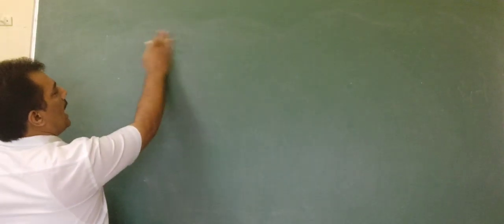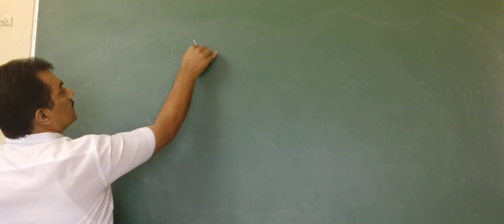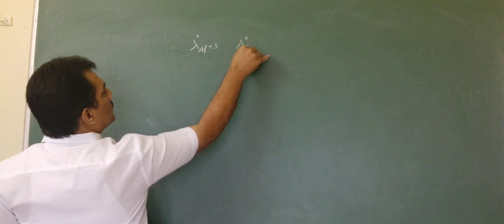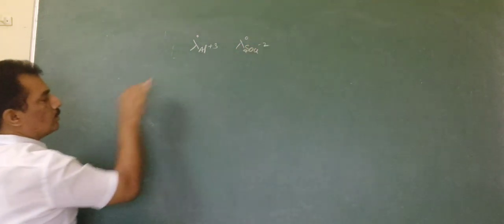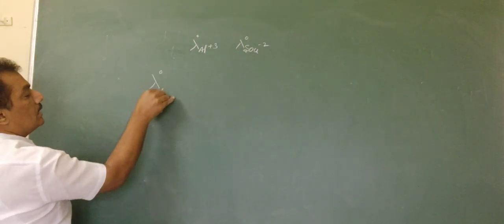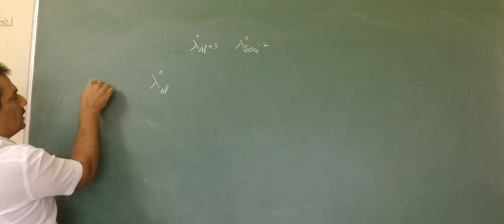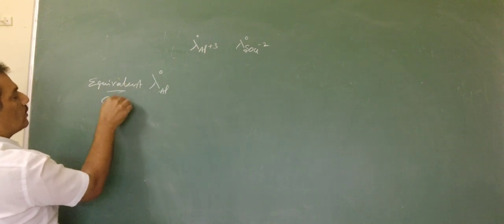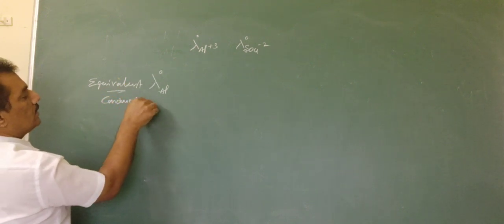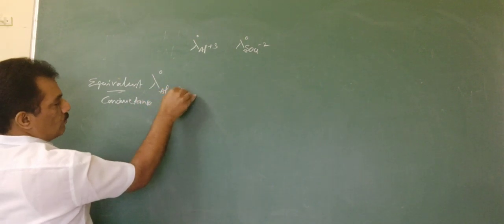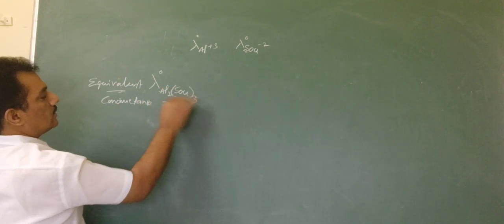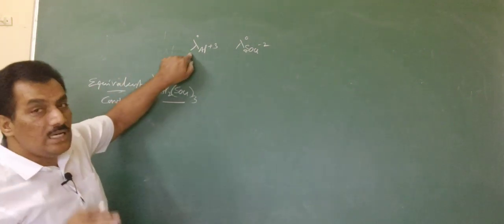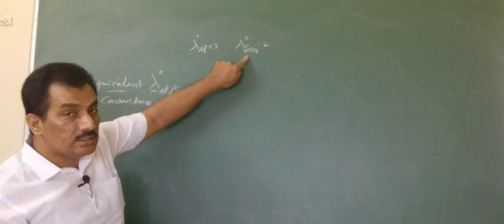Here we have the ionic conductances of Al³⁺ and SO4²⁻, where we are supposed to measure the equivalent conductance of the electrolyte Al2(SO4)3. Though this lambda is for equivalent, here they are literally providing ionic conductances.